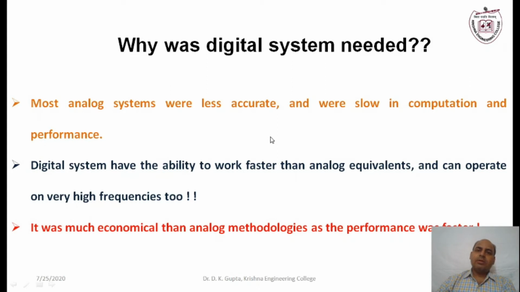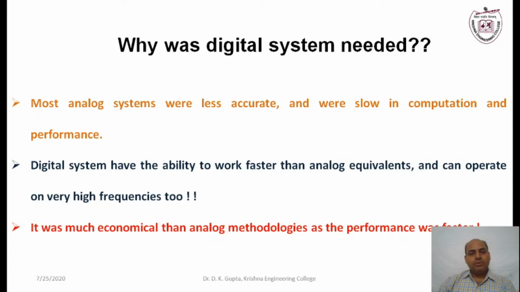There are several other drawbacks of analog systems, whereas digital systems have the ability to work faster than analog ones. Also, they can operate at very high frequency. If we talk in more detail about the advantages, digital systems are much more economical than the analog ones because of their methodology, and their performance is faster.